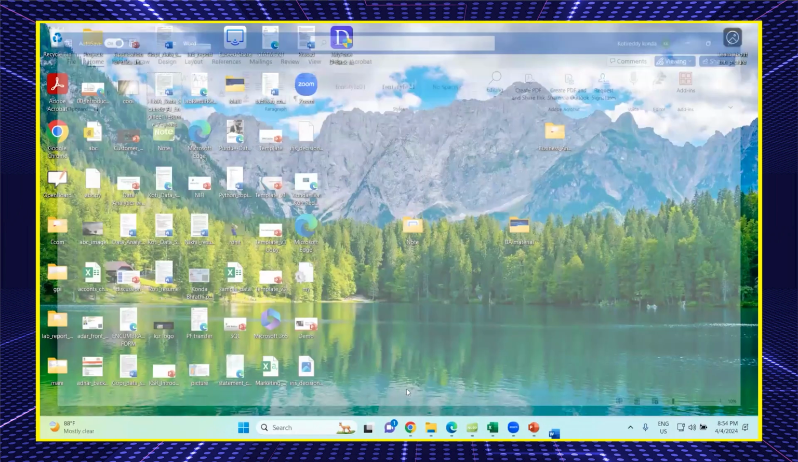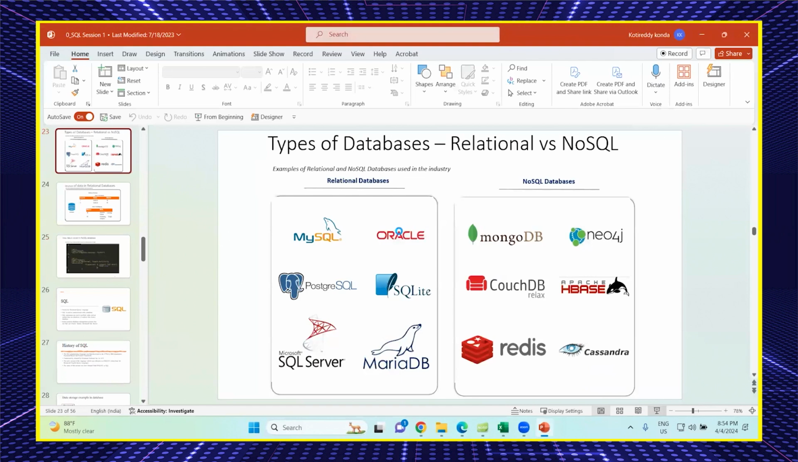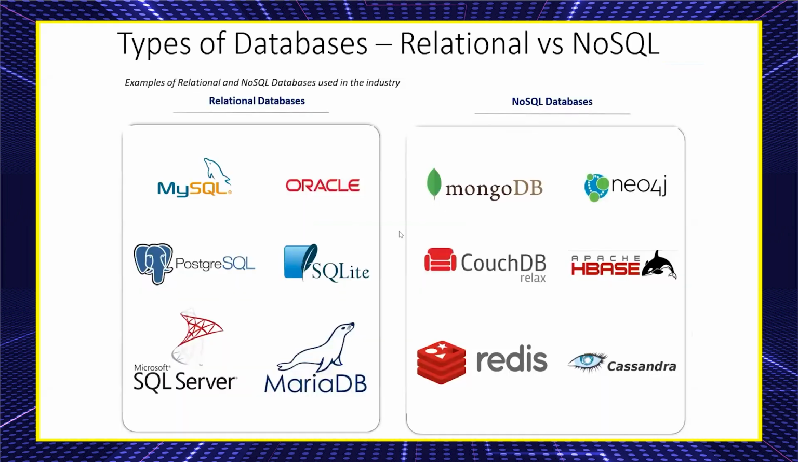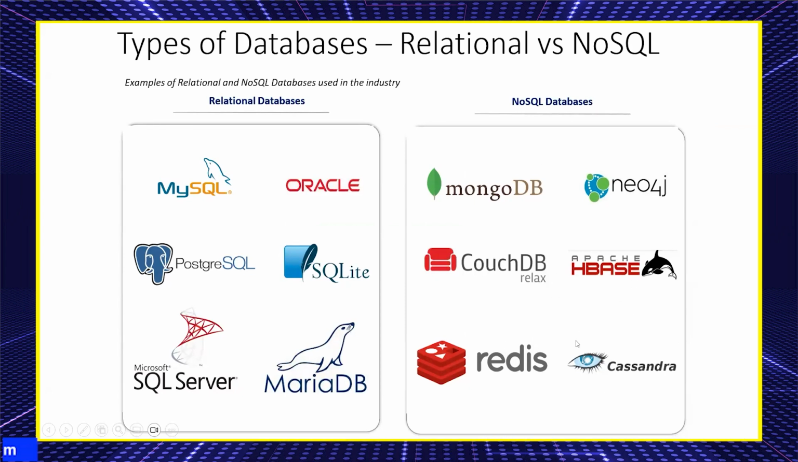So let me go to some databases. These are some of the popular relational databases: MySQL, Oracle, Postgre, SQLite, SQL Server, MariaDB. And NoSQL databases: MongoDB, Neo4j, CouchDB, HBase, Redis, Cassandra, and all these are famous databases. In this course, we use MySQL for relational, and for NoSQL we can use MongoDB. But the rest is similar in concept. If you know one concept, you can easily understand the rest.